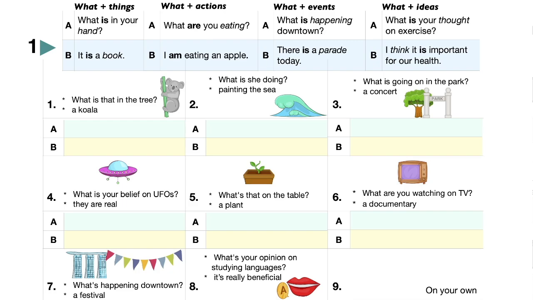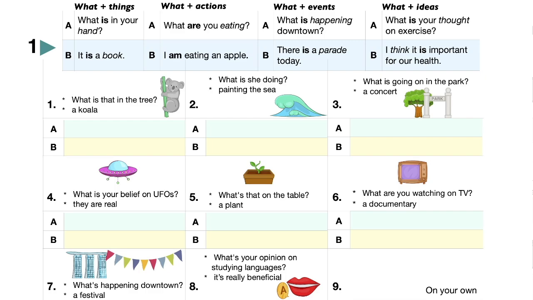Number 4. What's the picture? Yes, it's a UFO. It's a spaceship from another planet. All right, and the question, what is your belief on UFOs? And then we want to answer I, right?